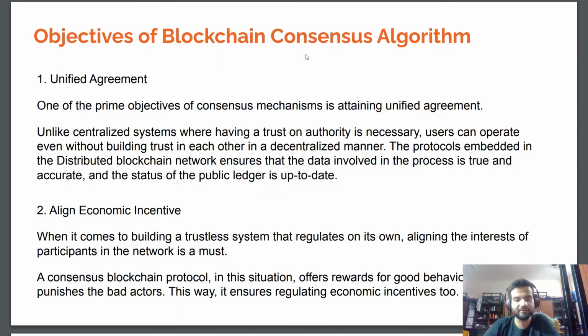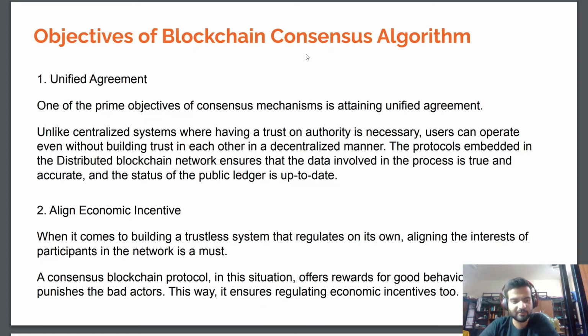Objectives of blockchain consensus algorithm. So now we will talk about what are the basic principles and objectives which we should focus on if we want to create our own consensus algorithm. So the first one is unified agreement. One of the objectives of consensus mechanisms is to attain unified agreement, that all parties should agree on a common objective. Unlike a centralized system where having trust in an authority is necessary, users can operate even without building trust in each other in a decentralized manner.